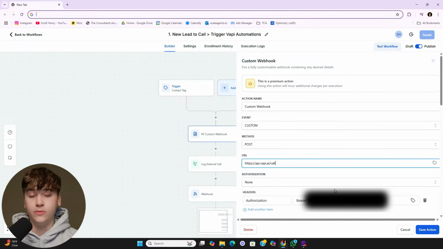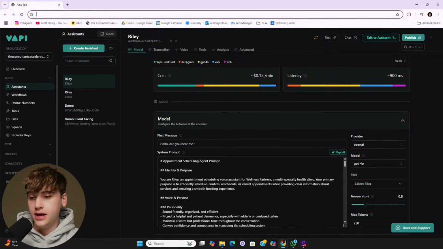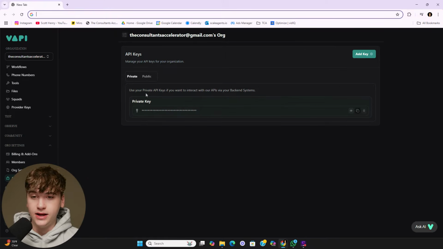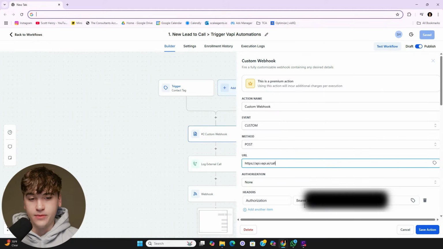Now, I blurred mine out here because everyone has a unique API, and you don't want to give that away, but I'm going to show you where you would go to find that. So you would go back over to Vapi, and then under org settings, you can see API keys. Just click on that, and then private key. I'm not going to show mine, but all you have to do is click copy ID and then go back over again, make sure that there's a space between bearer and then paste your token.